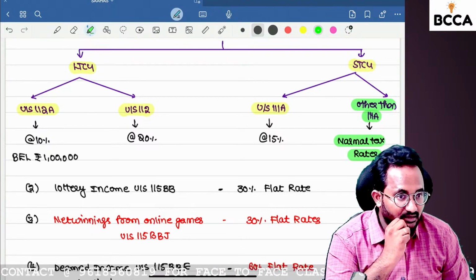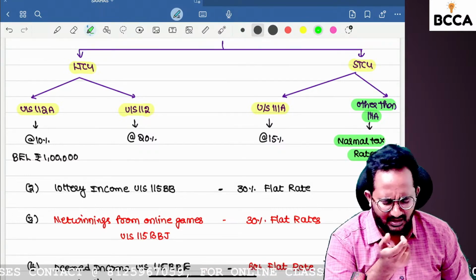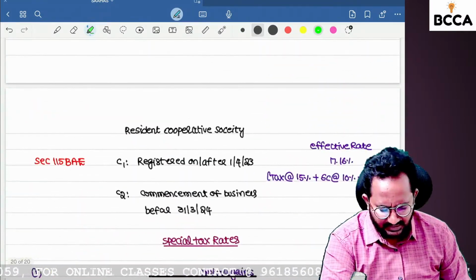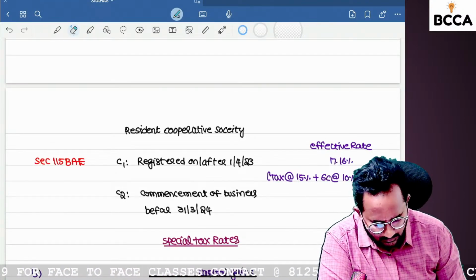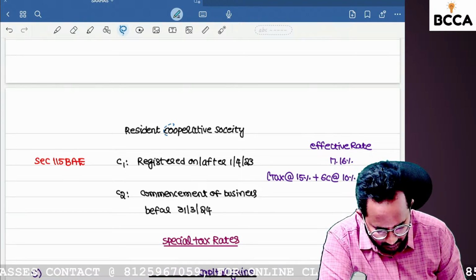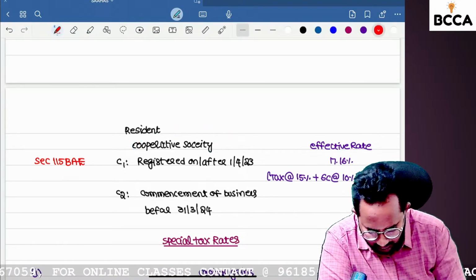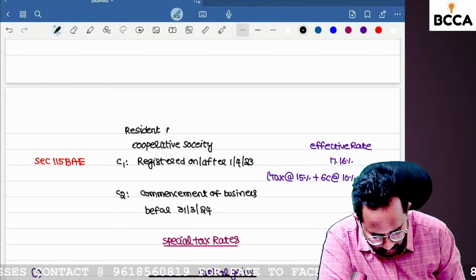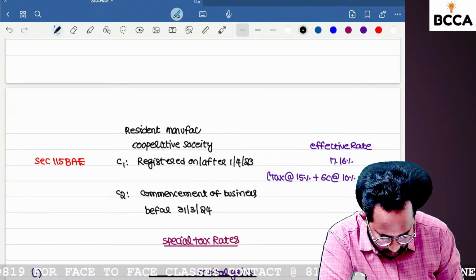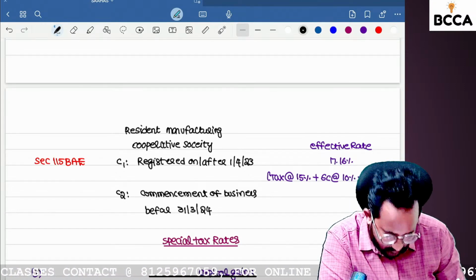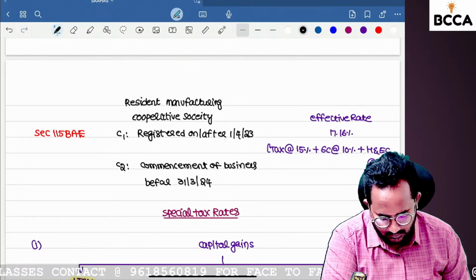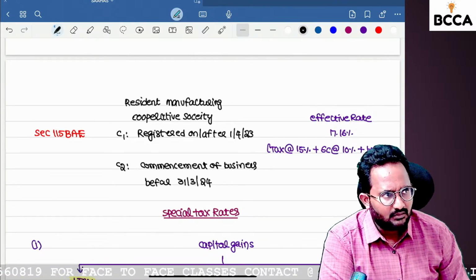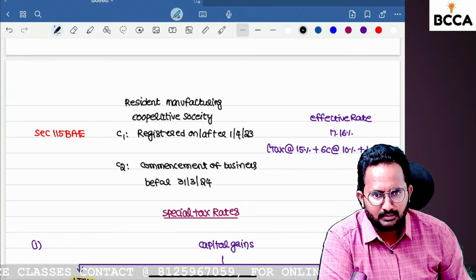Section 115E. Resident Manufacturing Cooperative Society. Here we are just mentioning it as Resident Cooperative Society, but it is a Resident Manufacturing Cooperative Society. An example is the production of anything, like milk products.